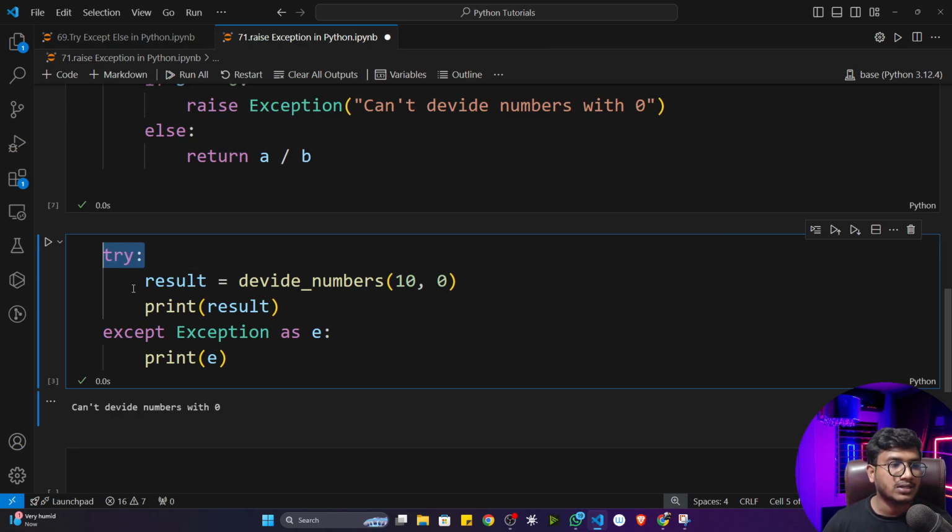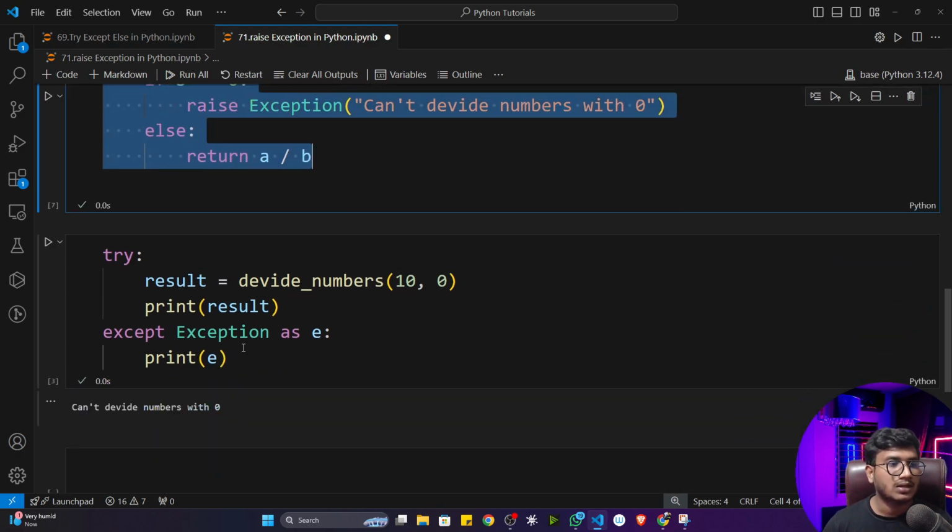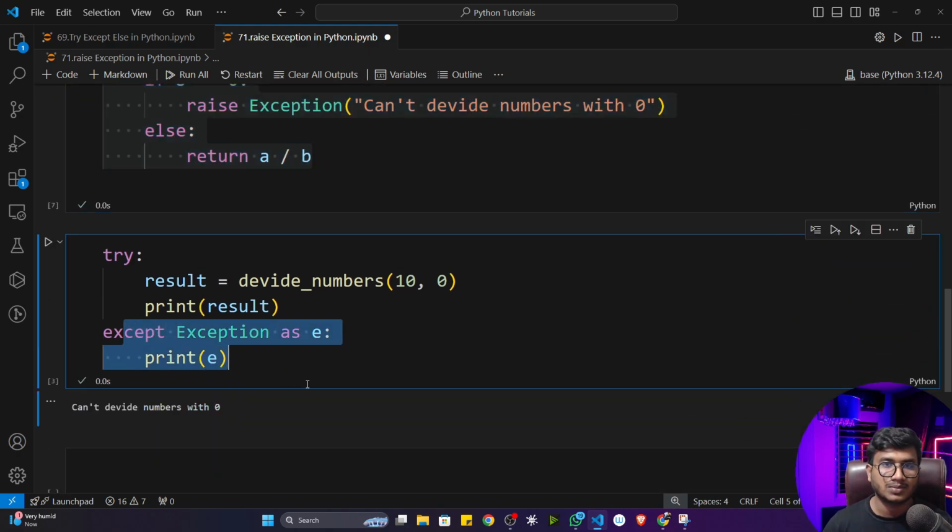Now see what I've written. I've taken a try block, and inside that I'm calling this particular function. If something goes wrong, I'm raising the exception. I'm just writing except Exception as e. What will happen if this particular function raises any kind of exception? It will automatically catch that particular exception. Let me show you.